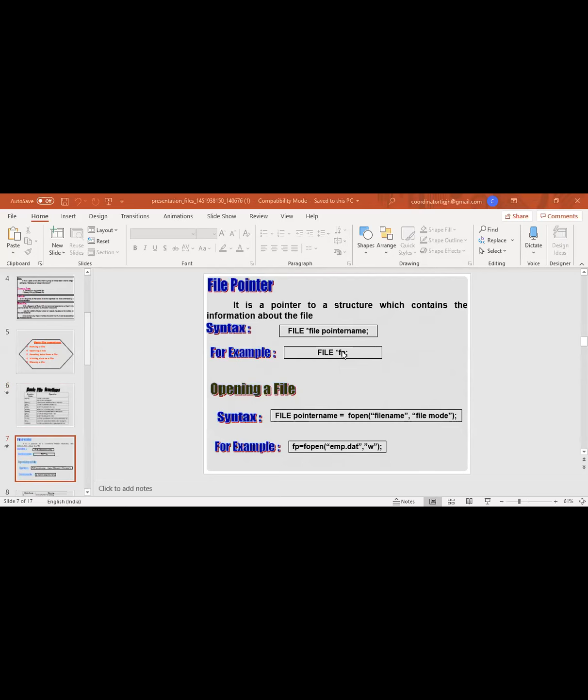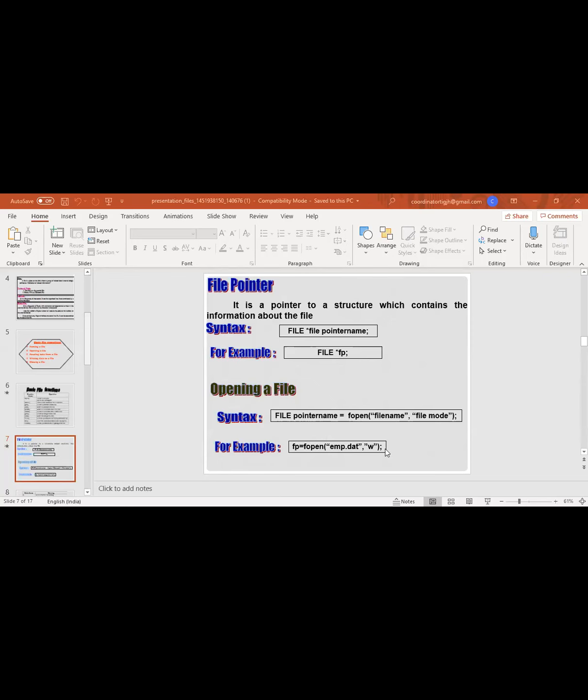So we already know that. So we use this FILE, after that star fp or star ptr, whatever, star fptr for file pointer. And this is for opening a file. So this is the opening file.